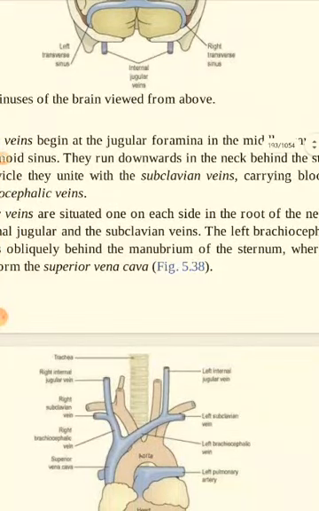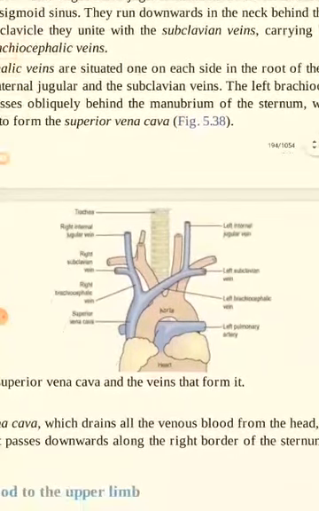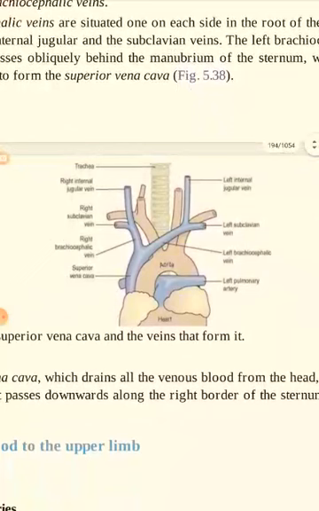And the internal jugular vein then runs downward and combines together with the left subclavian vein just behind the clavicle to form the left brachiocephalic vein, and the right brachiocephalic vein on the other side, and the right and left brachiocephalic veins join together to form the superior vena cava, and this superior vena cava drains all the blood into the right atrium of the heart. This is all about today's lecture.